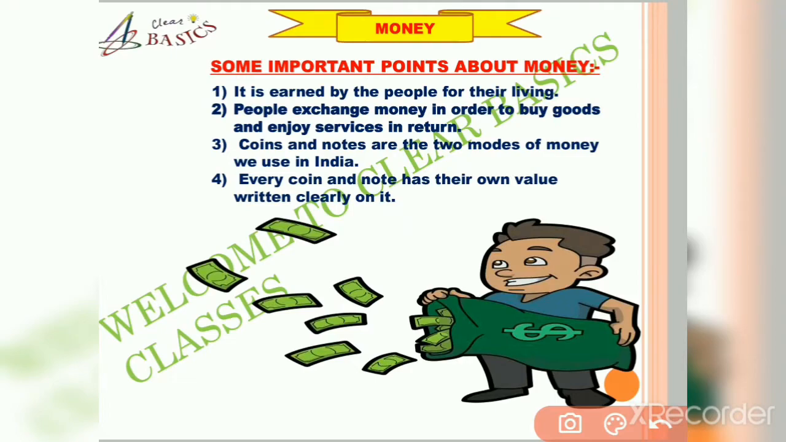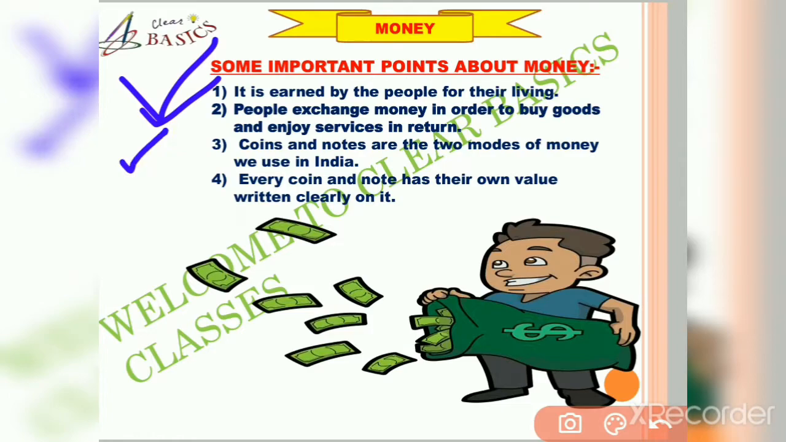Friends, let us know some important points about money. We earn money for our living. People exchange money in order to purchase goods and enjoy services in return. We use money in the form of coins and notes, like 1 rupee coin, 5 rupees coin, 10 rupees note, 100 rupees note, etc. Every coin and note has its own value written clearly on it.